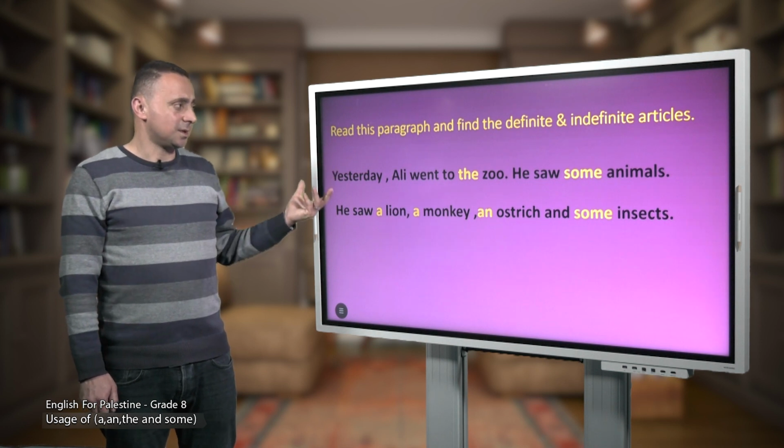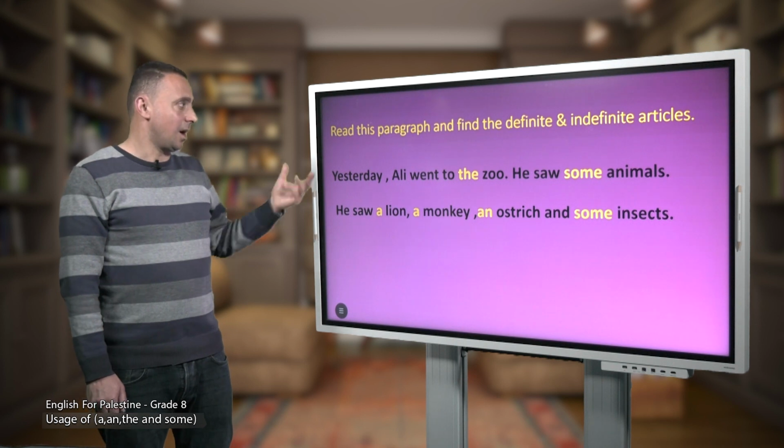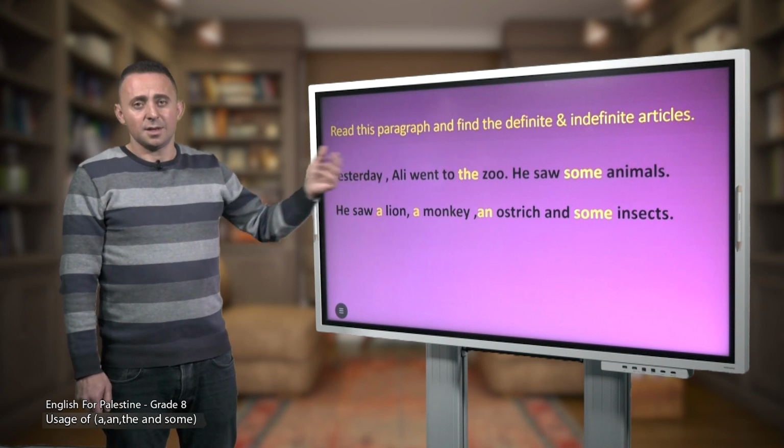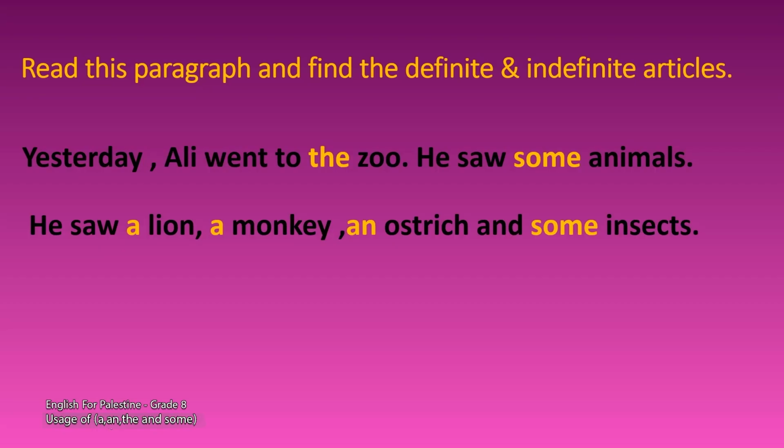Notice, dear students, the words in yellow are definite and indefinite articles. The zoo, the is a definite article. Some animals, we have some, a lion, a monkey, an ostrich, some insects.